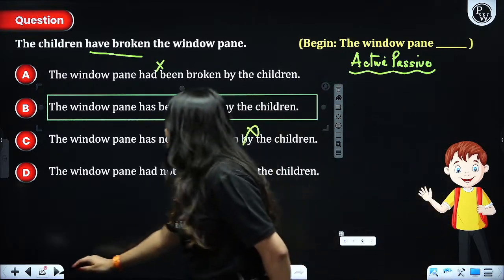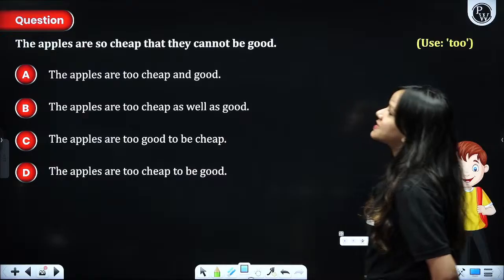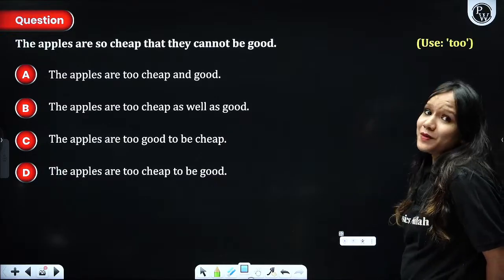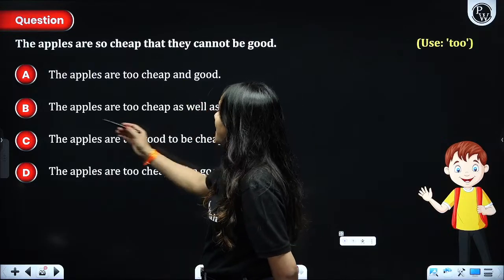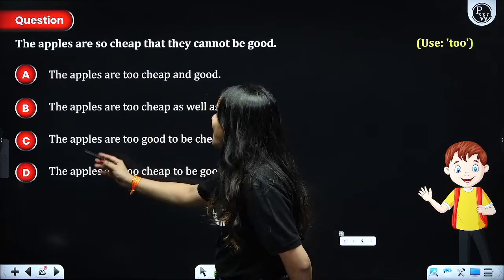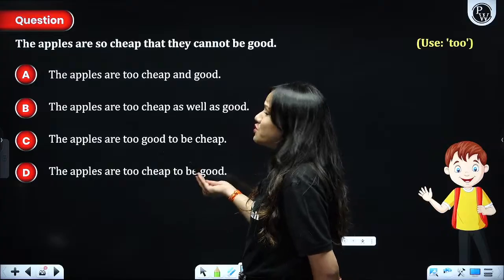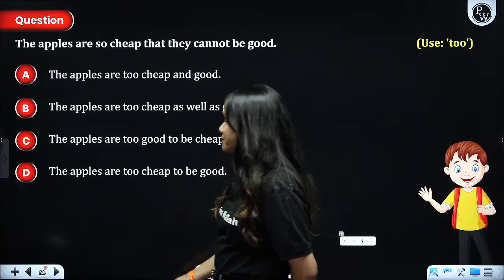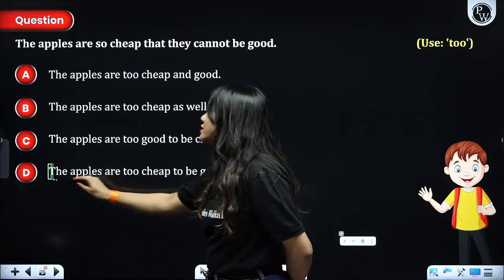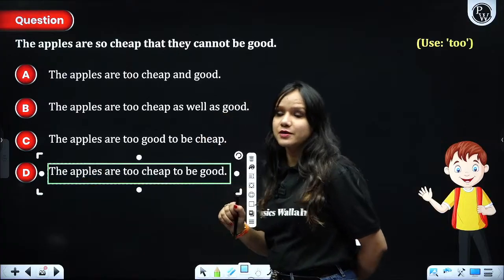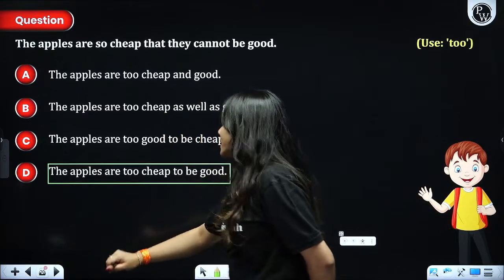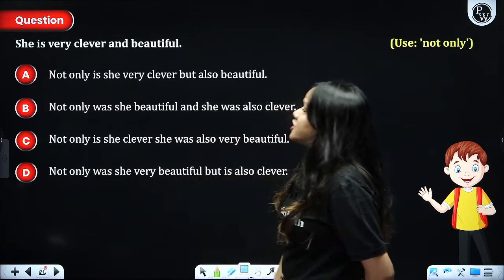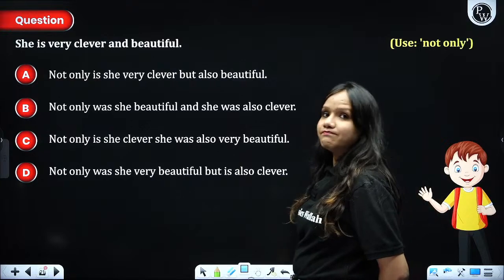Okay. Next one. The apples are so cheap that they cannot be good. Right? Likewise, the apples are too cheap and good. No. The apples are too cheap as well as good. No. The apples are too good to be cheap. The apples are too cheap to be good. Right? Absolutely. So, this is our most appropriate sentence as per the situation asked. Right, people?